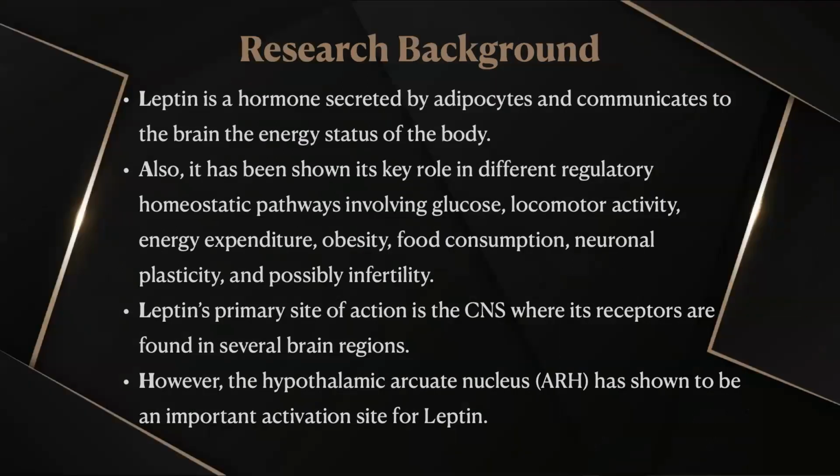So leptin is a hormone secreted by the adipocytes and communicates to the brain the energy status of the body. Also, its key role has been shown in different regulatory homeostatic pathways involving glucose, locomotor activity, energy usage, obesity, food consumption, neuronal plasticity, and possibly infertility. Leptin's primary site of action is the central nervous system, where its receptors are found in several brain regions. However, the hypothalamic arcuate nucleus has been shown to be an important activation site for leptin.